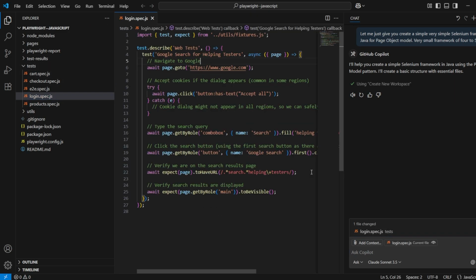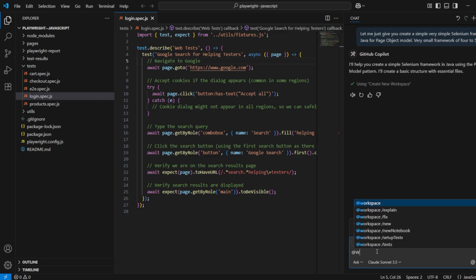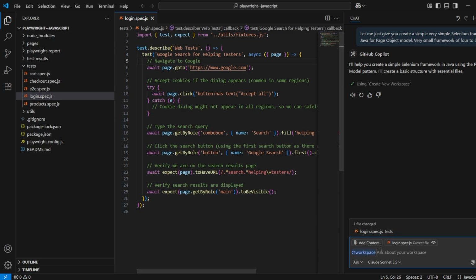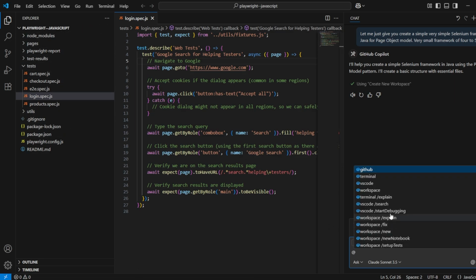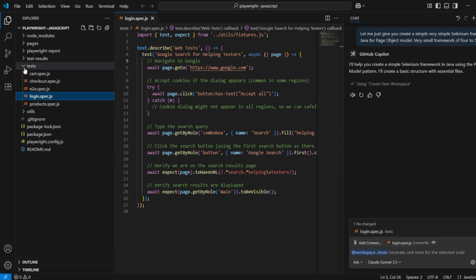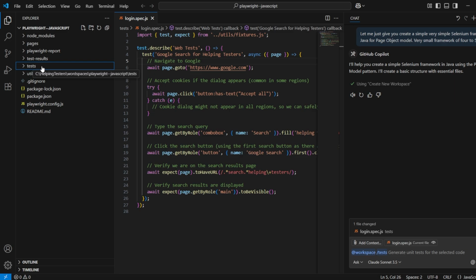If I select this file, it comes here. So if I ask any question, the scope will be this only. If I enter workspace, the scope will be this complete workspace. If I mention workspace at-sign, let's say test, the scope will be all the tests in this workspace. So it means that you can define the scope. What is the scope you want for this search?